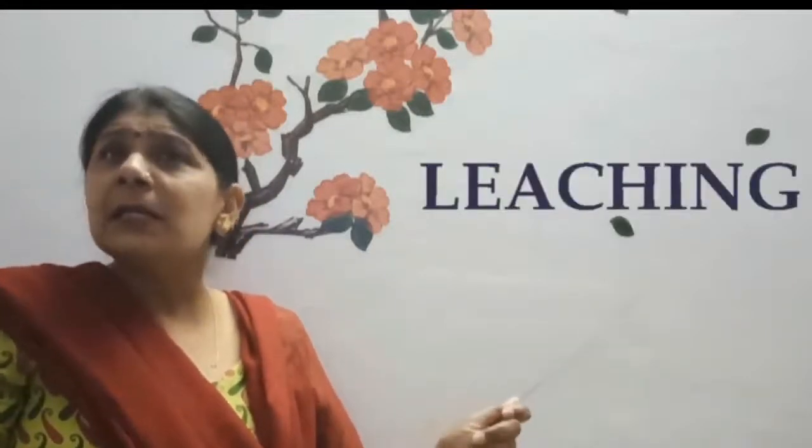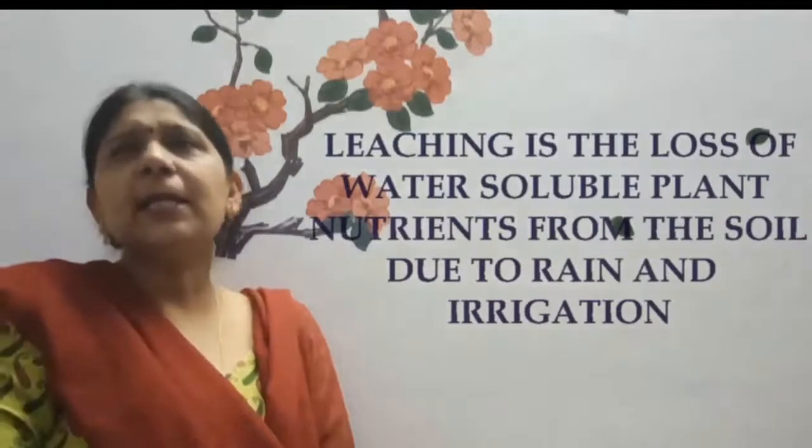These plants decompose in the soil and increase the fertility of the soil. They also provide protection against soil erosion and leaching. What is leaching? Leaching is the loss of water-soluble plant nutrients from the soil due to rain and irrigation.